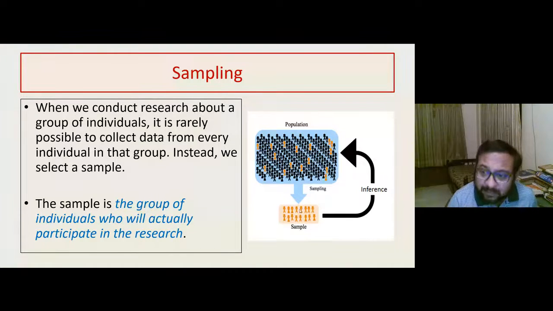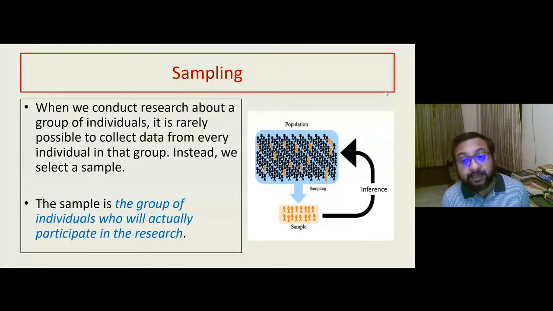That sample will be analyzed and the inference will be extrapolated back to the population. Now, this extrapolation will only be accurate if the sampling technique was accurate. To put it more simply, the sample has to represent the population. It cannot be a random corner of the population. And that is why the techniques of sampling are very important.